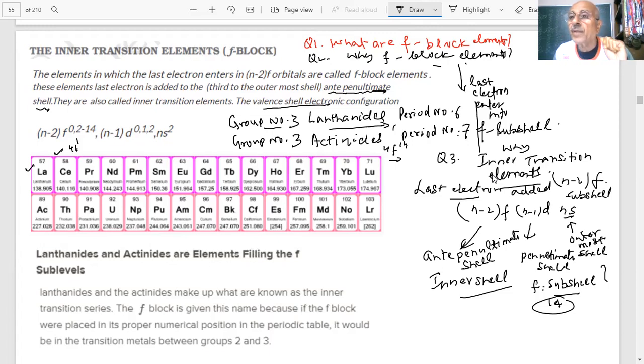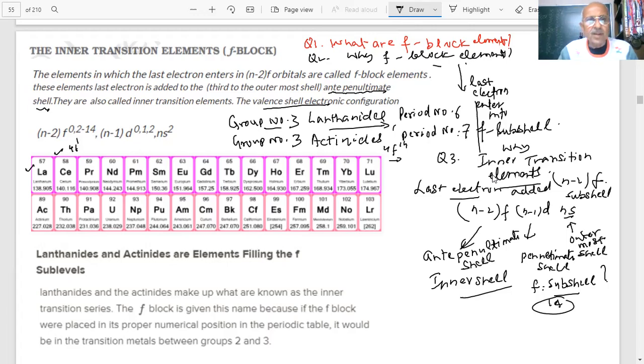Small questions are given, but we have to find what answers we have to give. Therefore, f block elements are those in which the last electron enters into the f subshell. And there are 2 f block series: one is lanthanides, the other is actinoids. In lanthanides, the electrons are being filled in the 4f subshell, and in actinides, the last electron is being filled in the 5f subshell. Clear?